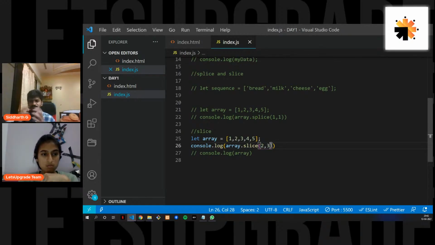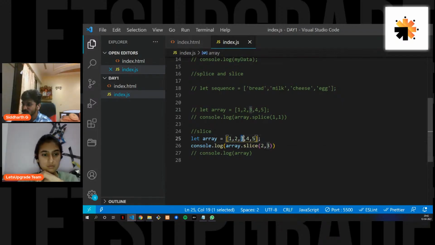For example, when you slice an ice cream, you don't include the last part of it, you just take out one slice. Can you imagine that? This is exactly what the slice method in an array does. It starts from 2 and slices till 3. Only that one part is returned, and that part is the value 3 of the array.